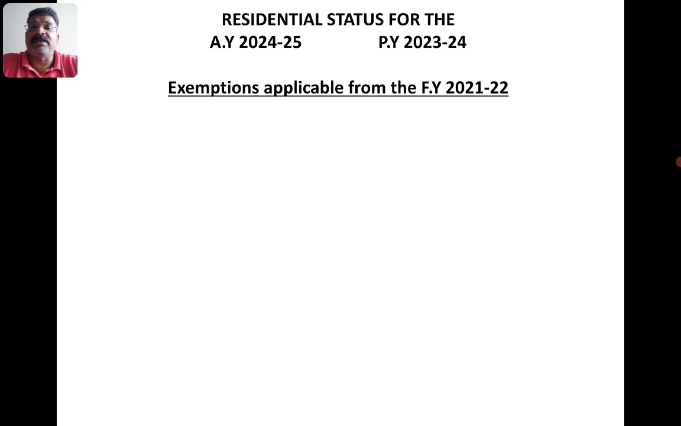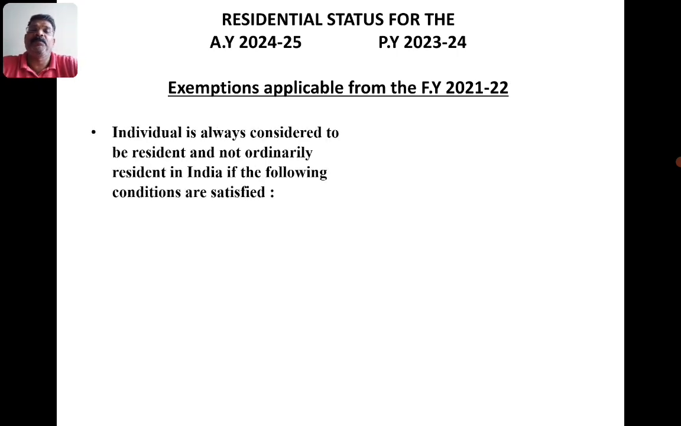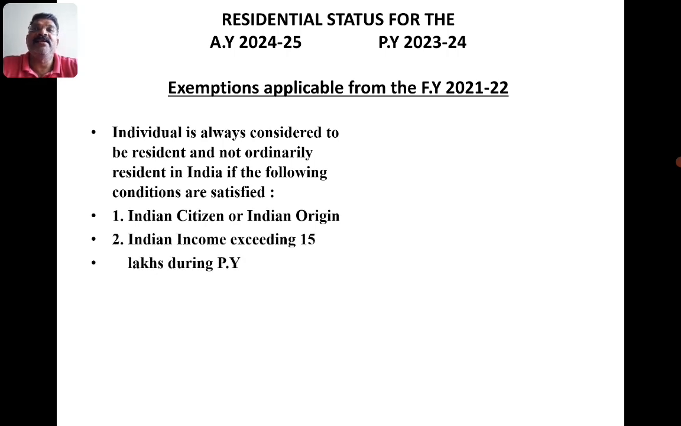In the third exemption, which is applicable from the financial year 21-22, an individual is considered as a resident but not ordinarily resident. By default, he is a resident but not ordinarily resident if he satisfies the following conditions. What are those conditions, we will see. First, he should be an Indian citizen or of Indian origin. Second, his income should exceed 15 lakh during the previous year.